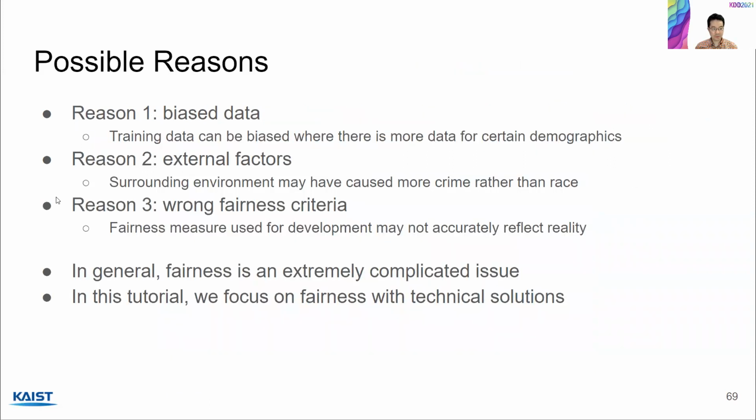Well, there could be multiple reasons. Reason one could be biased data. So training data can be biased where there is more data for certain demographics. Reason two could be external factors. The surrounding environment may have caused more crime rather than race.